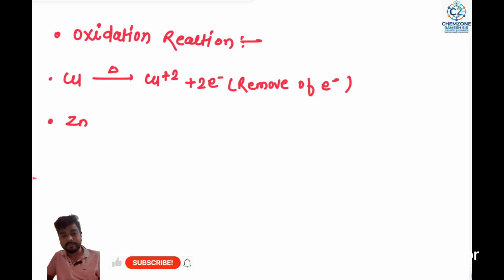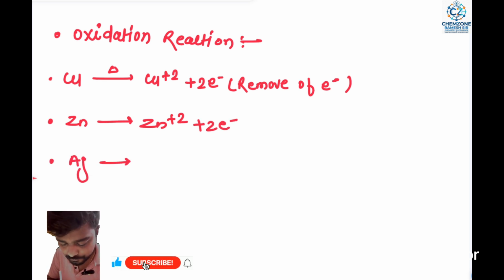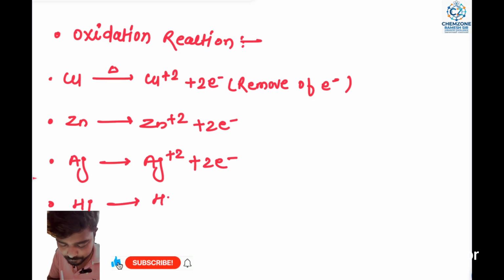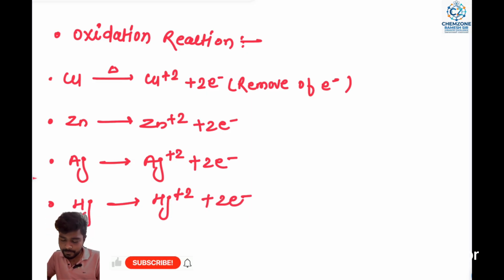Second example is zinc. Zinc loses two electrons. That is our oxidation process. Next is silver, which loses electrons, giving a plus charge. Next is mercury, which loses two electrons: Hg becomes Hg 2+ plus 2 electrons. Different forms are present, and different chemicals are used for electrical energy and chemical energy, that is, electrochemical cells and electrolytic cells. That is oxidation, the removal of electrons.